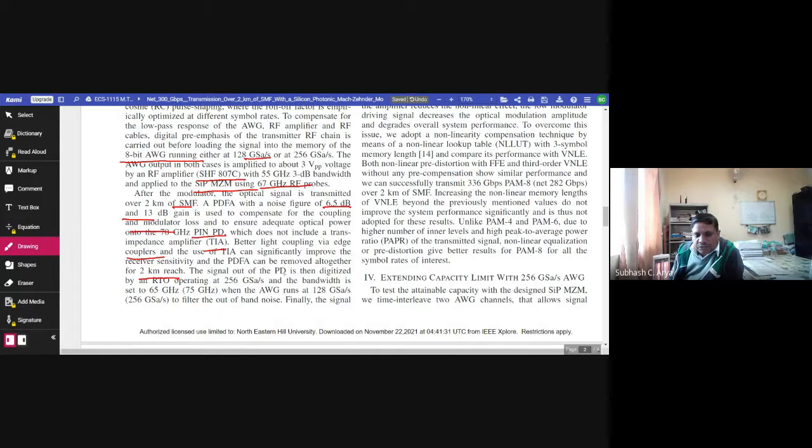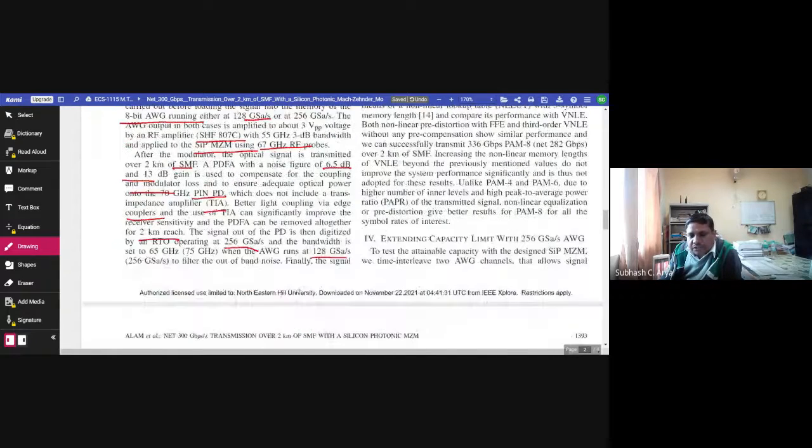The signal output of the photodetector is then digitized by a real-time oscilloscope operating at 256 Gbps, and the bandwidth is set to 65 gigahertz or 75 gigahertz when the AWG runs at 128 Gbps or 256 Gbps, to filter out of band noise.